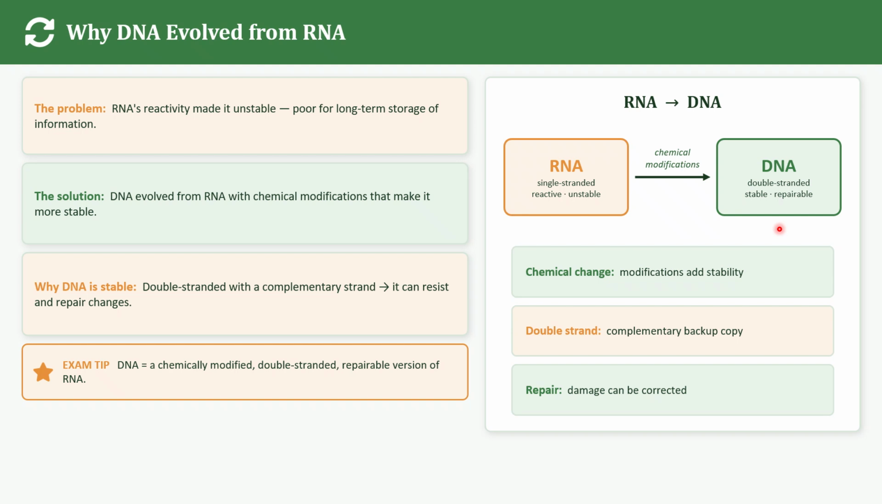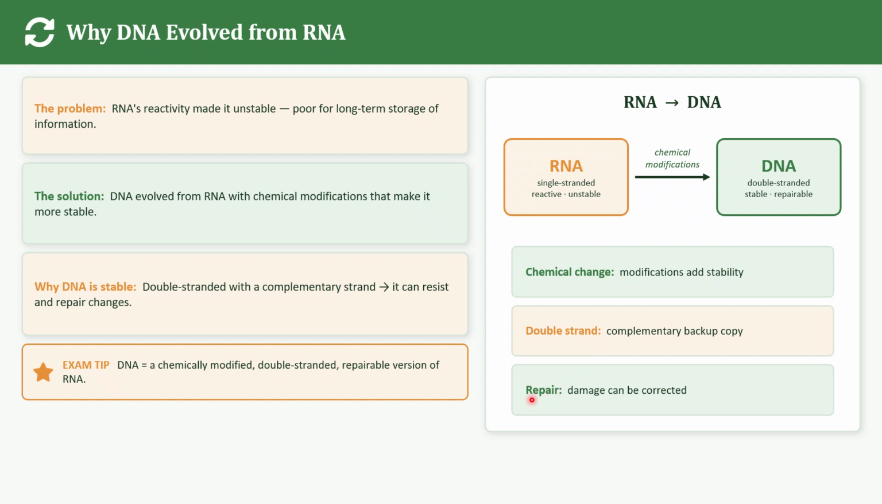And then it has a double strand. Unlike RNA, DNA has two complementary strands. Each strand serves as a backup copy of the other. So if one strand gets damaged, the opposite strand provides the correct sequence. This greatly reduces permanent mutation.